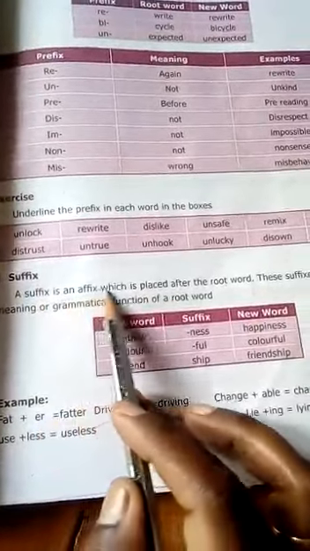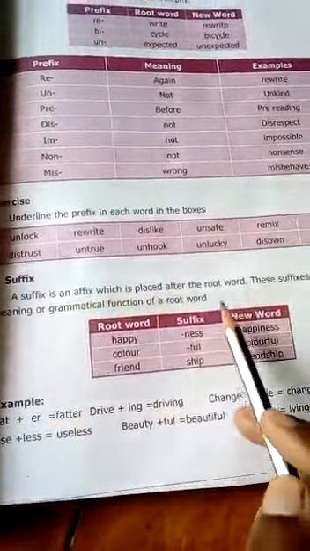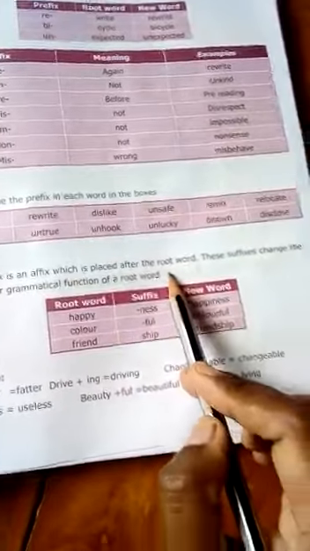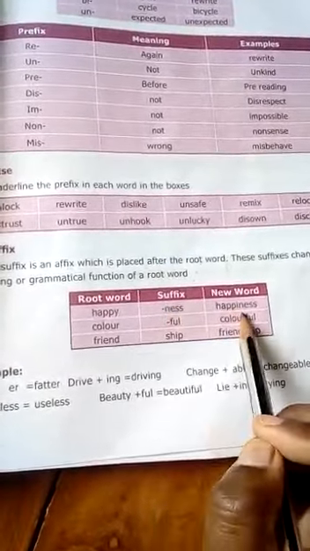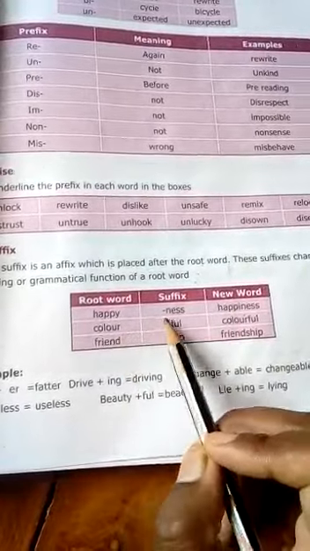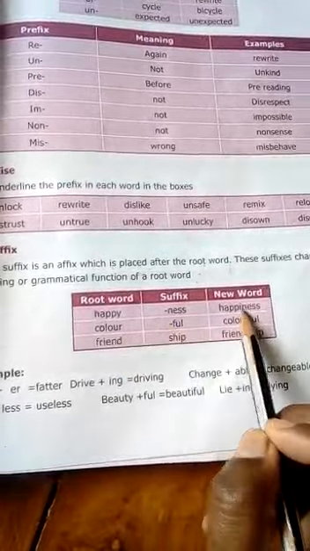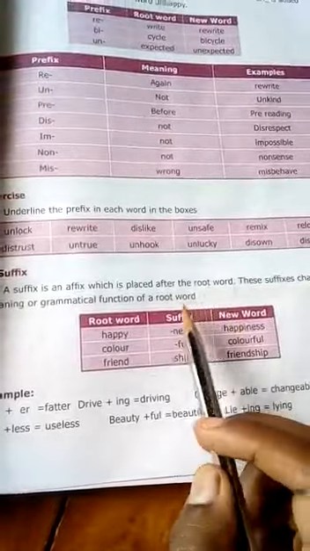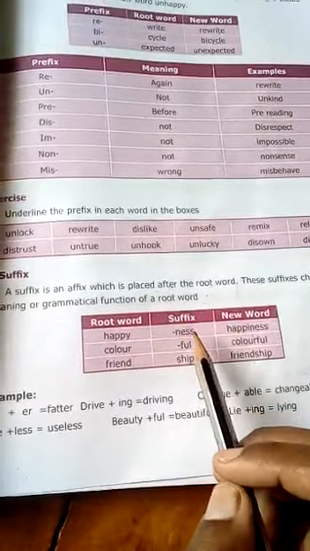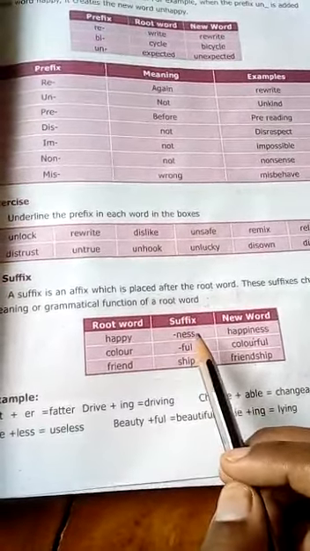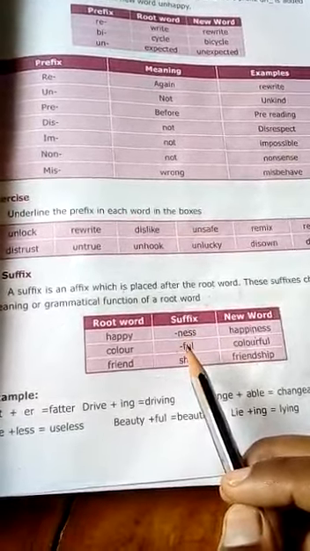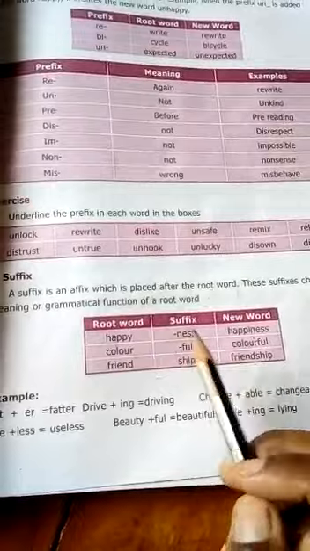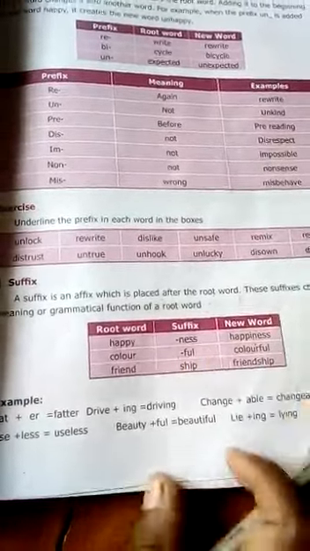Next, what is meant by suffix? A suffix is an affix which is placed after the root word. See, root word happy, suffix ness, new word happiness. Color, next suffix full, new word colorful. What is meant by prefix? Prefix is an affix placed before the root word. Next, what is meant by suffix? Suffix is an affix placed after the root word.